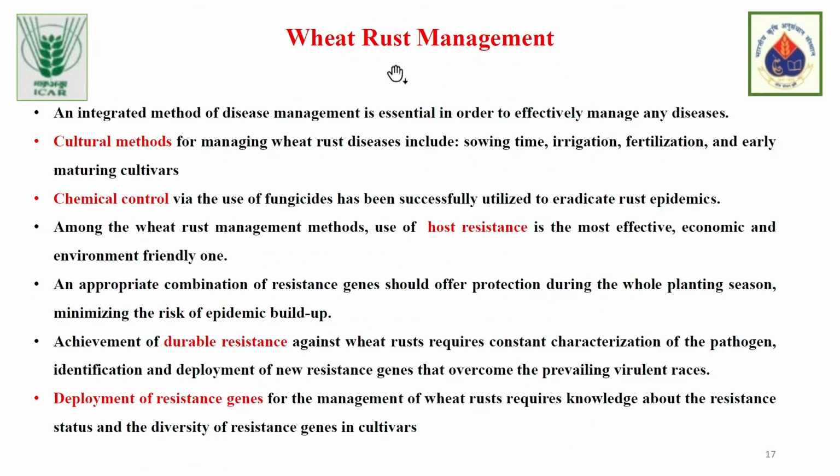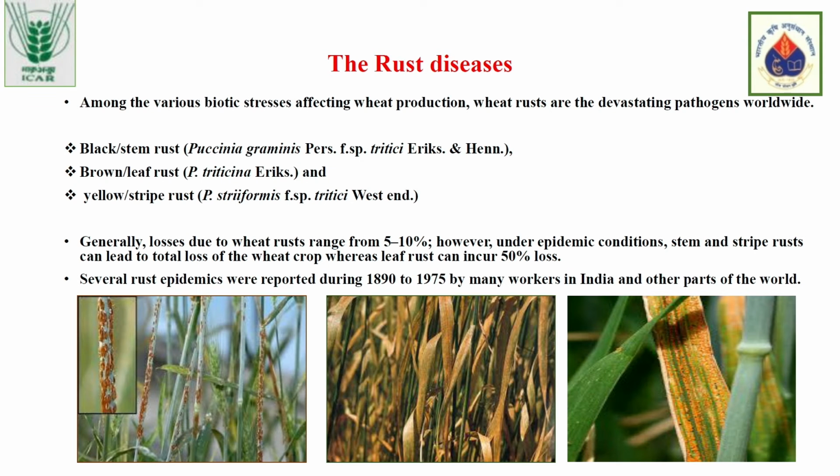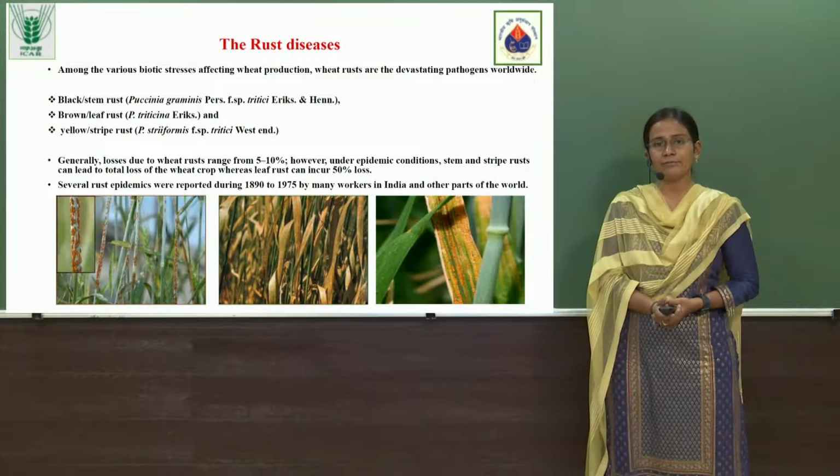Coming to the most important diseases, which I am going to discuss, that's wheat rust. As I have told, there are three important wheat rusts all over the world. The first one is black or stem rust, which is caused by the fungus Puccinia graminis tritici. And the second important is brown or leaf rust. It's scientifically known as Puccinia triticina. And third important is yellow or stripe rust. That's Puccinia striiformis. Generally, the losses during wheat rust range from 5 to 10%.